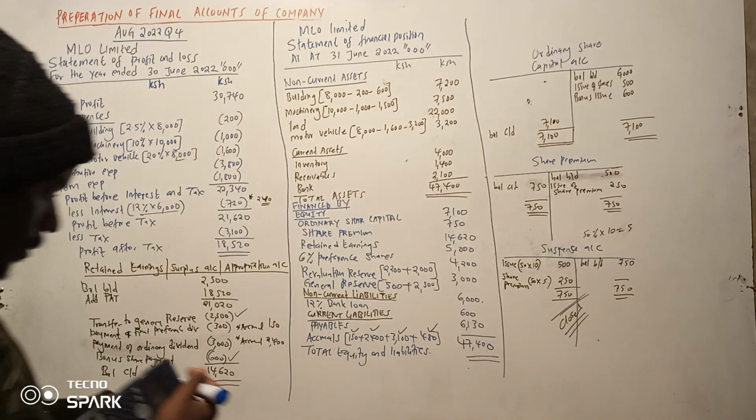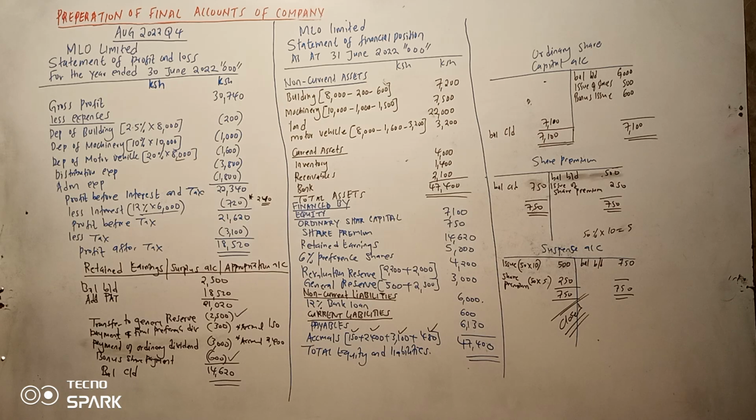So preference shares is exactly 5,000. So when you add them together, 7,100 plus 750 plus 14,620 plus 5,000 plus 4,200 plus 3,000 plus 6,000 plus 600 plus 6130, we get 47,400. That one is okay. So that's how you are supposed to do that equation, and that marks the end of preparation of the final accounts of the company.